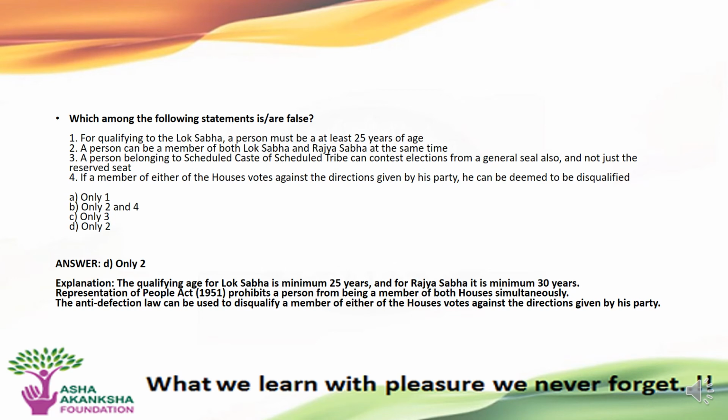Fourth, if a member of either of the houses votes against the directions given by his party, he can be deemed to be disqualified. Options are: A, only 1; B, only 2 and 4; C, only 3; or D, only 2 is correct. The correct answer to this question is option D, that is only statement 2 is correct.